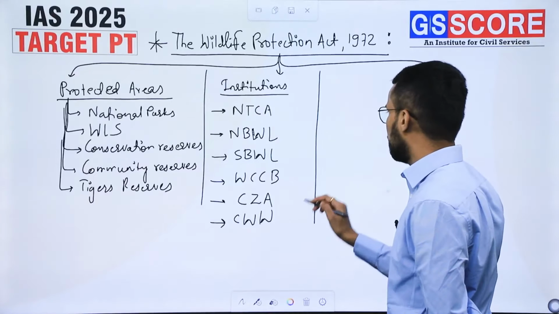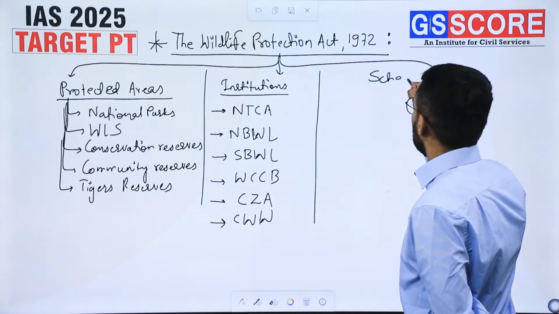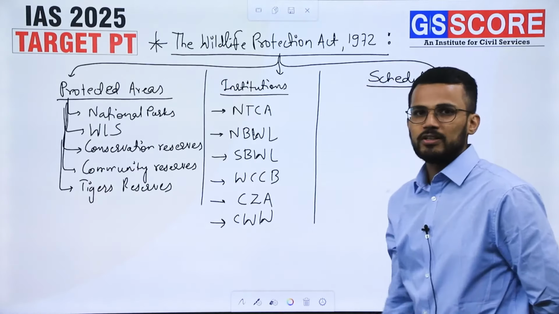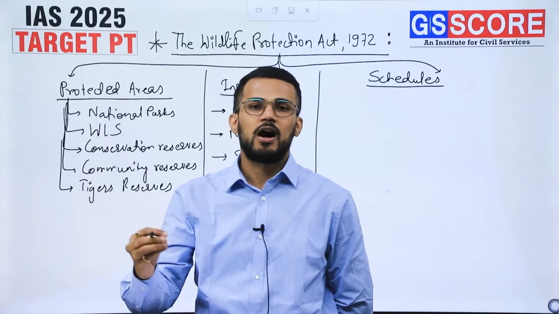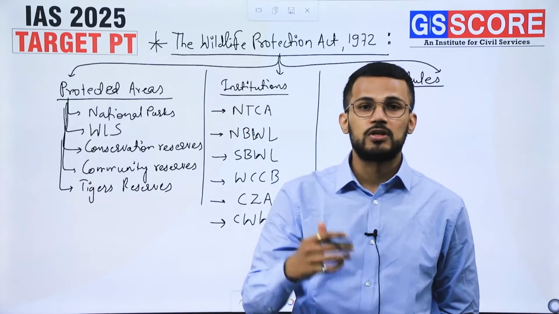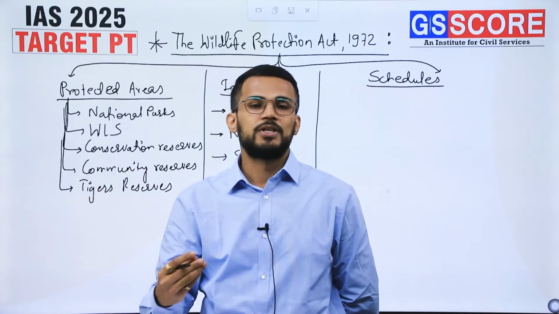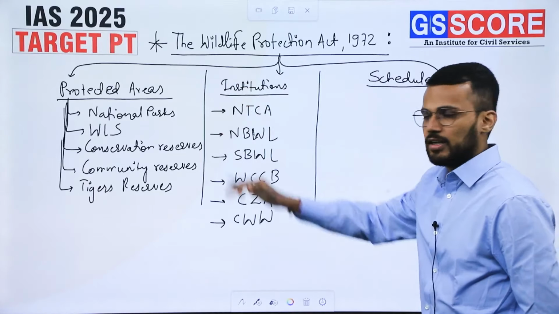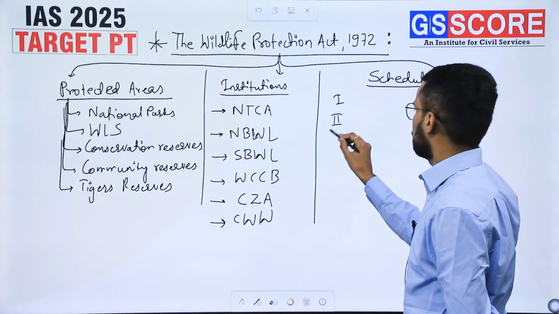Now the third important action under the Wildlife Protection Act is creation of schedules. Schedules have been created in the Wildlife Protection Act, and different animals are put inside these schedules based upon the threat perception, based upon the population of those animals. So as per the original Wildlife Protection Act, we had 6 schedules.